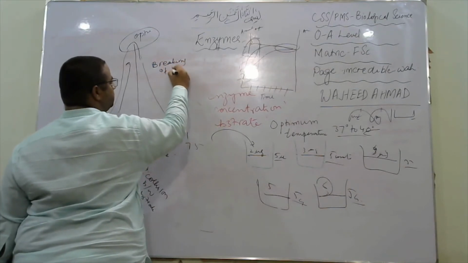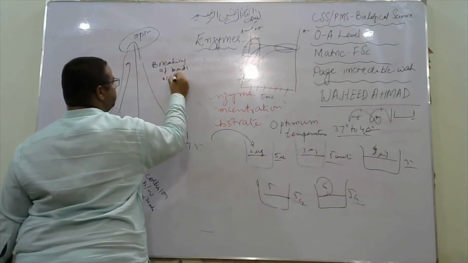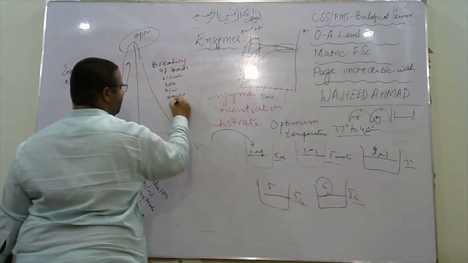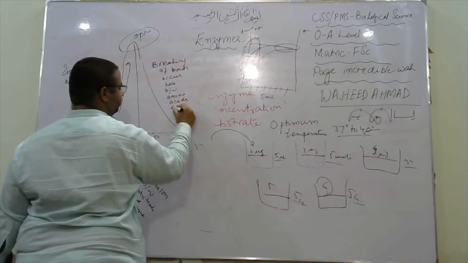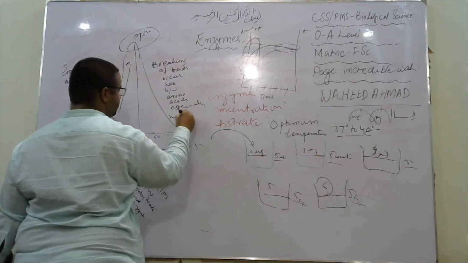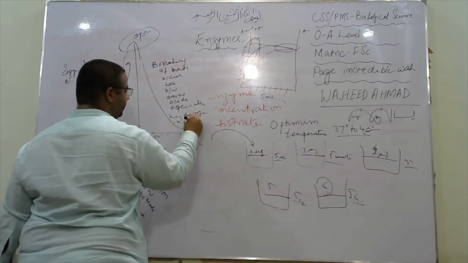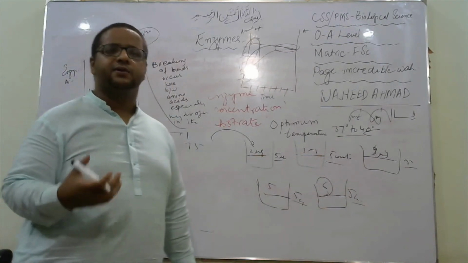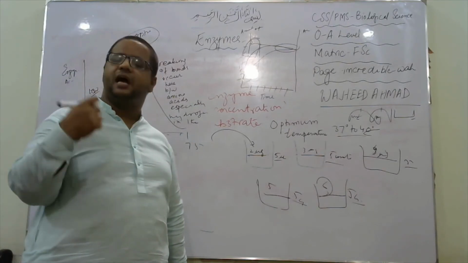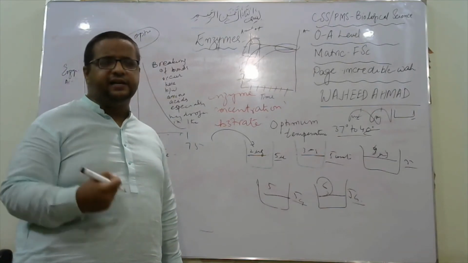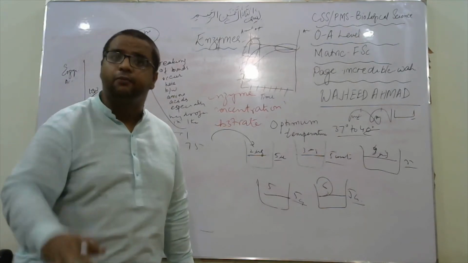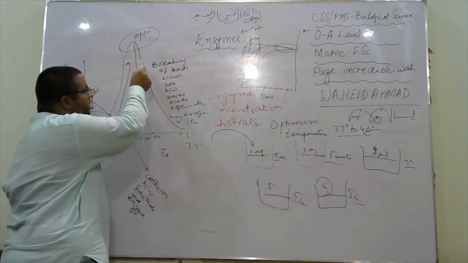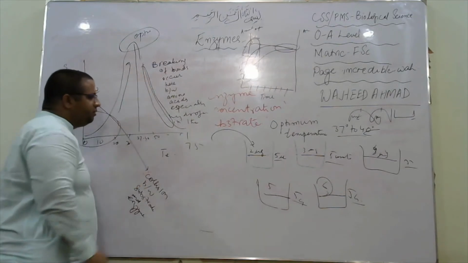Breaking of bonds occurs here between amino acids, especially hydrogen bonds in the enzyme. They start to break, and that leads to the deformation of the enzyme. So the active sites of the enzyme are deformed, which leads to the inability of the enzyme to bind to the substrate molecule. That's why the activity of the enzyme starts to decelerate. So there is deceleration of enzymatic activity as we move up in temperature.